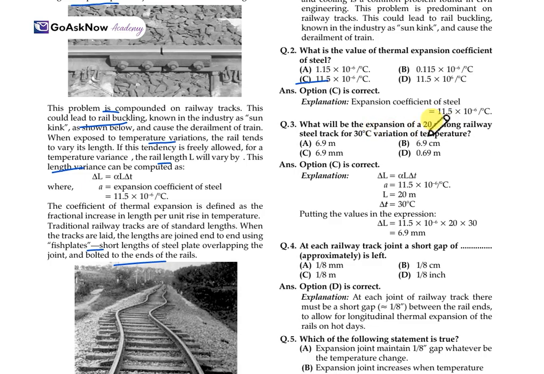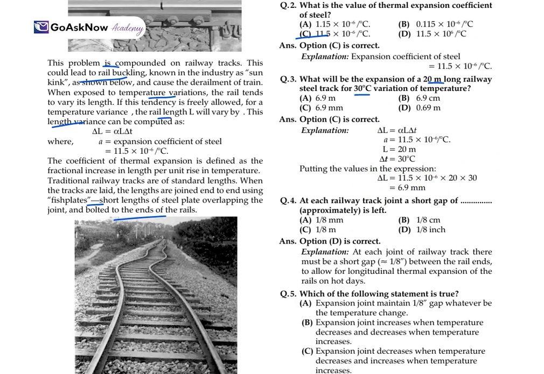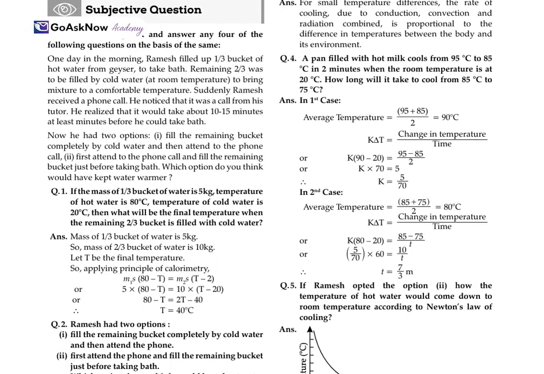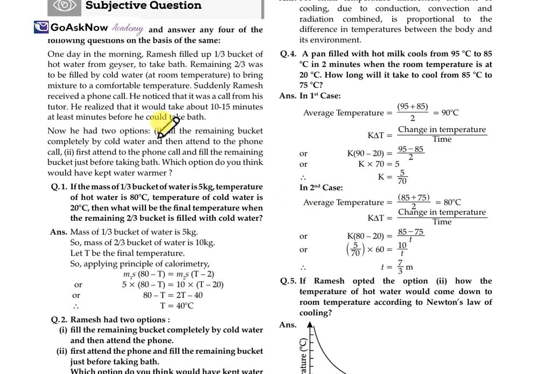What will be the expansion of a 20-meter railway steel track for a 30 degrees Celsius variation of temperature? A formula is given. When we put in all the values according to the question, we get the change in length, delta L, equal to 6.9 mm. So this is all about the case-based question. Similarly, we will have a subjective-based question, so let's move forward with this as well.